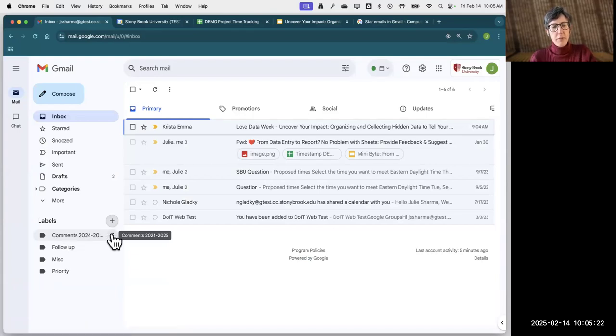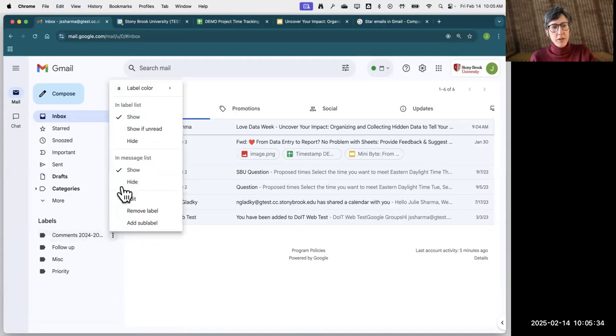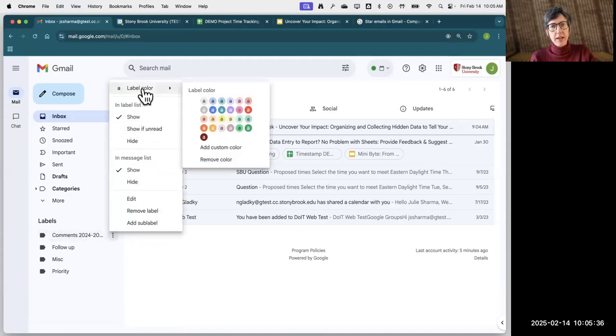Now, the next thing I'm going to do is add a color to this label so that it's really easy for me to see as well. So I'm going to click on the three dots to the right of the label, and I'm going to go to label color, and I'm going to choose a color here. Since it's Valentine's Day, I'll choose this pink color.